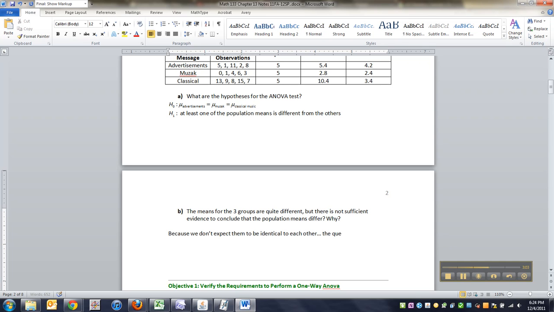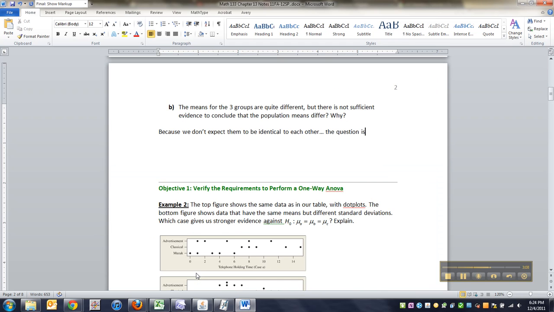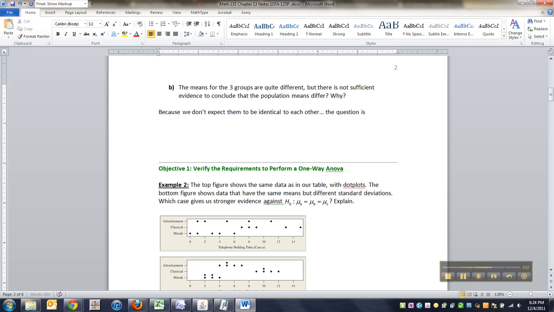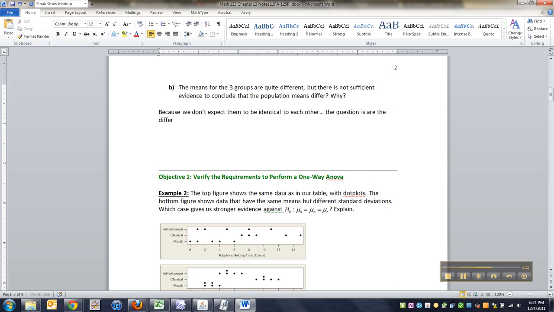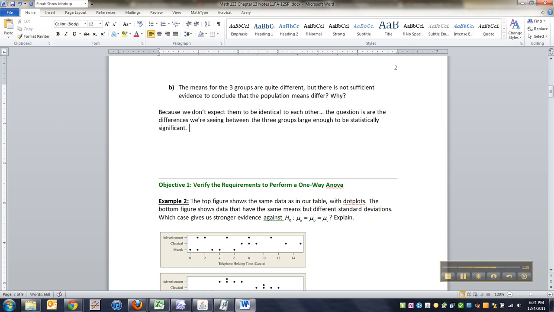The question is, are the differences we're seeing between the 3 groups large enough to be statistically significant? That is, we need a formal test for this.